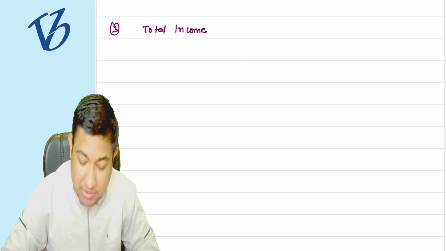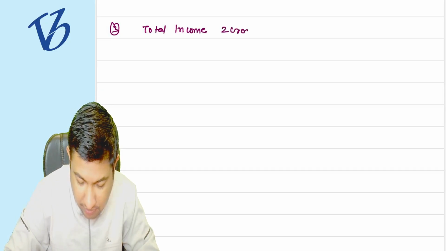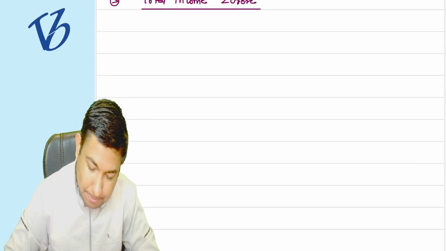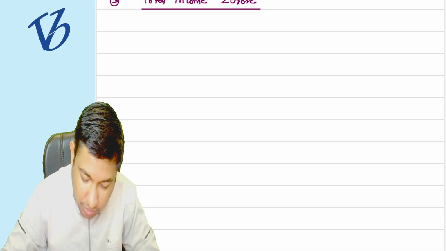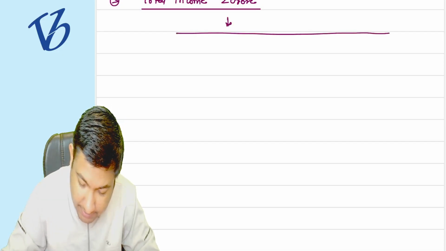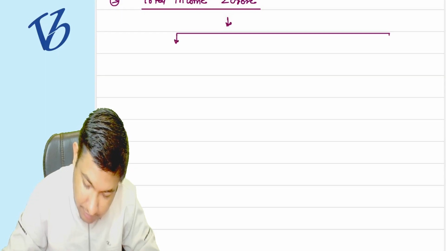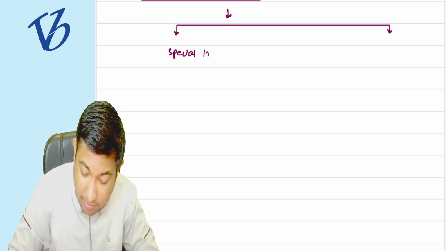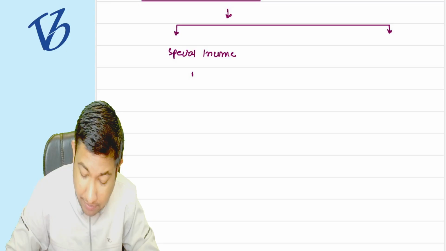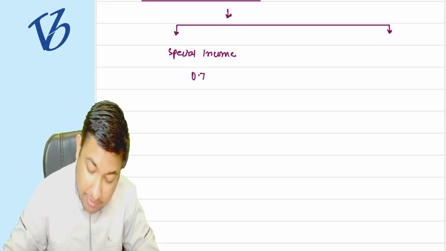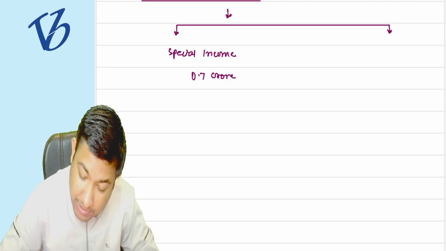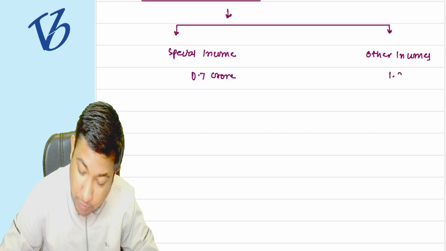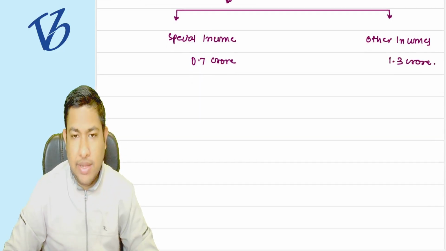Total income, suppose it is 2 crore rupees. Special income is going to be 0.7 cr, that is 70 lakh rupees, and my other incomes are going to be, suppose, 1.3 crore rupees. Okay, correct.